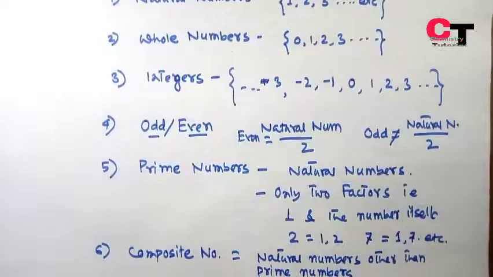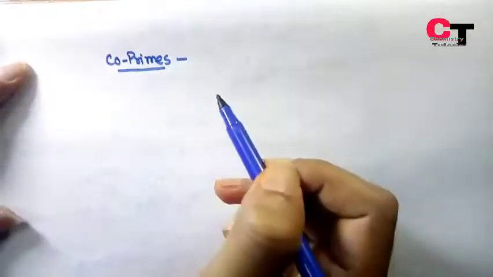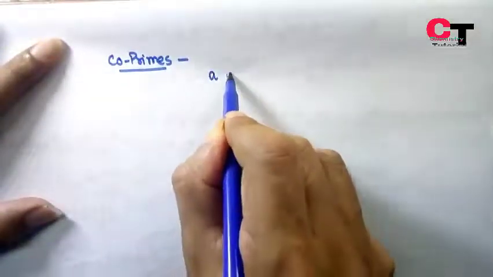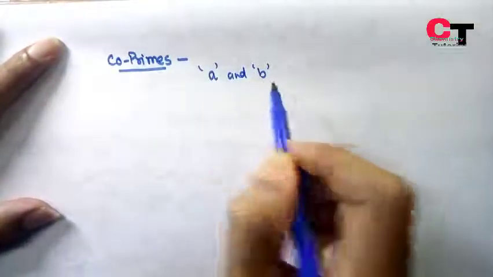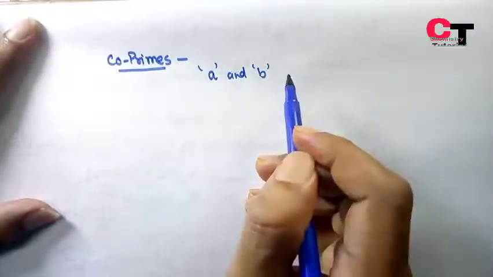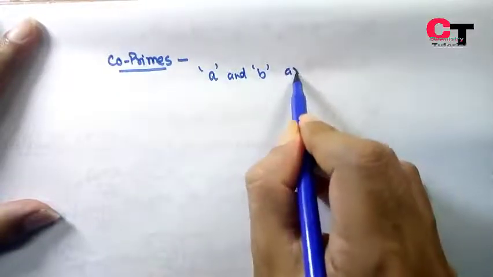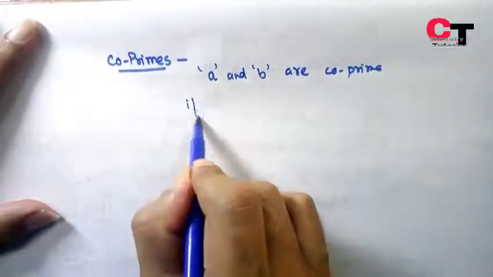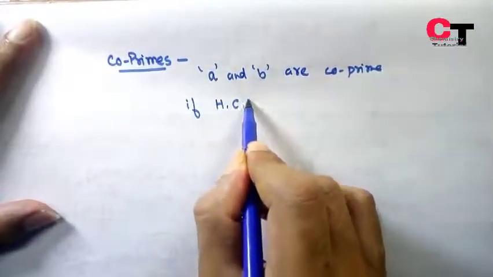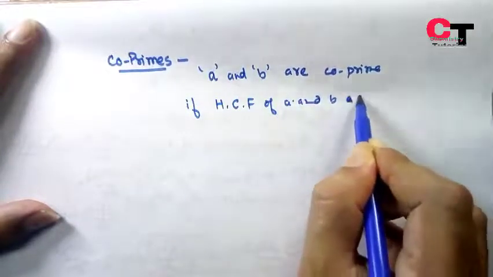Okay, now we'll see co-prime numbers. So what are co-primes? Suppose A and B are two numbers. These two numbers are co-prime to each other if the highest common factor of A and B is 1.